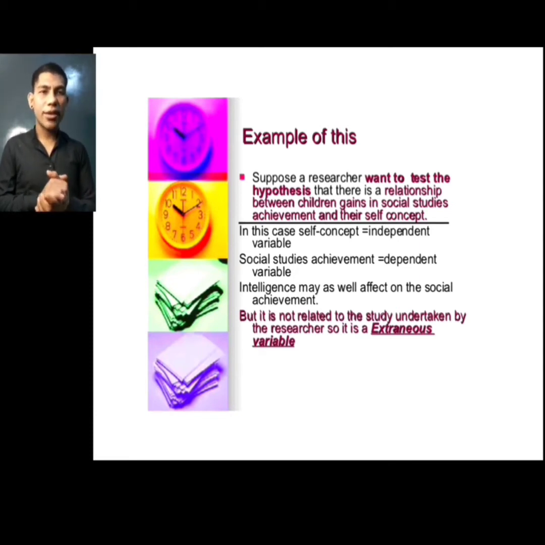In this case, self-concept is the independent variable and social studies achievement is the dependent variable. Intelligence may affect social studies achievement, but it is not related to the study undertaken by the researcher, so it is an extraneous variable.